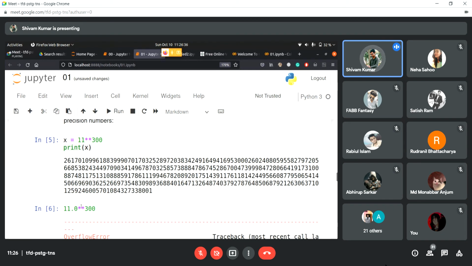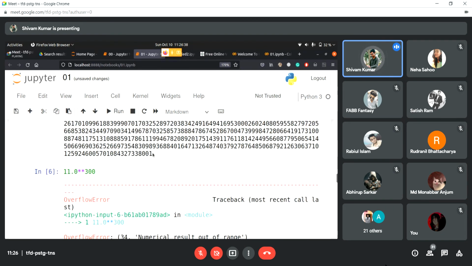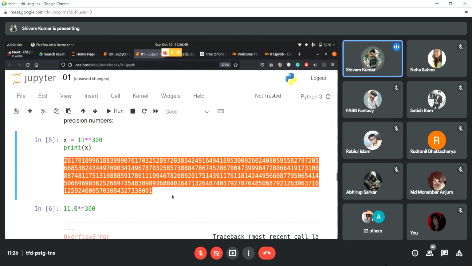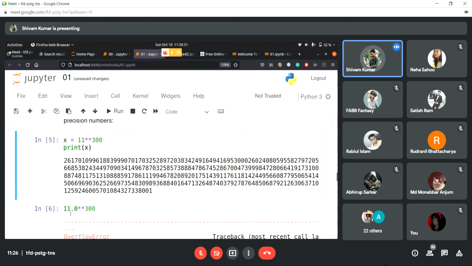The thing with a floating point number is, if you give it a floating point number, the Python interpreter is going to interpret it as a floating point number only. So 11 to the power 300, we know this is its value. But if you give a float, then it's going to be something like, after this one, there's going to be 0.0000, like up to 300 times maybe, or even more.